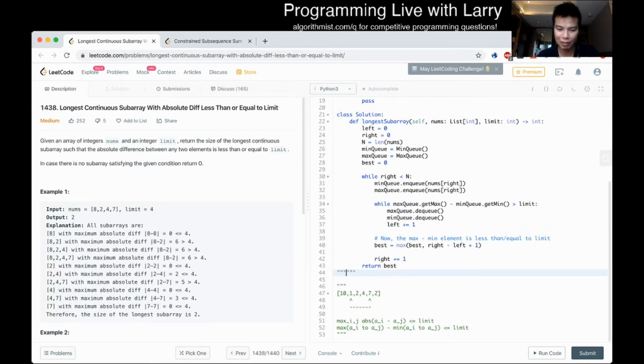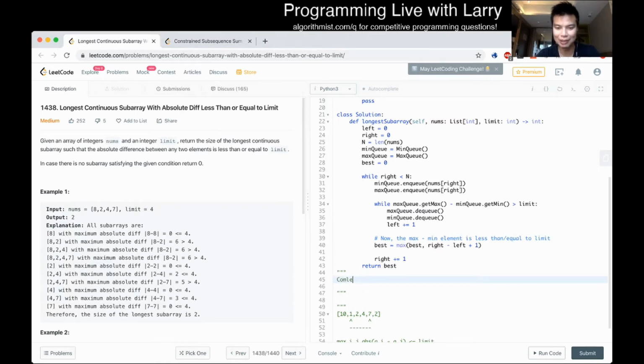So the complexity right now, let's summarize a little bit: we have n elements, and for each element we enqueue at most once. Well, actually exactly once, right? We dequeue exactly once too, because if you only enqueue once, then you can only dequeue once.